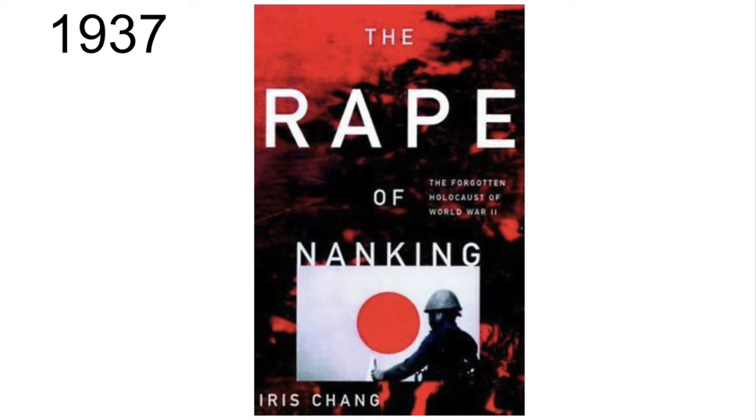One of the many atrocious things that the Japanese forces do during this time is the rape of Nanking, which involves the killing of 300,000 civilians.